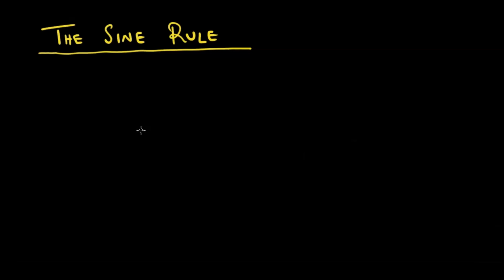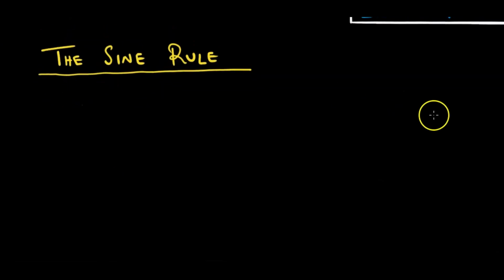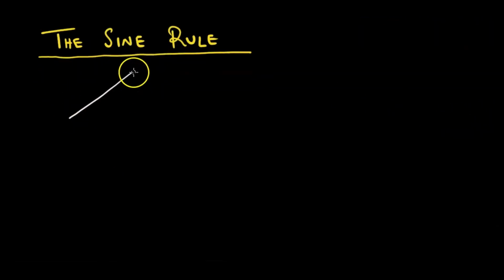Chekutanga is a prerequisite to this rule. We should understand a triangle. So we are given a triangle like this. This is our triangle.